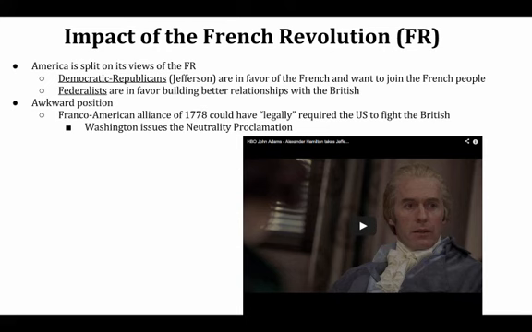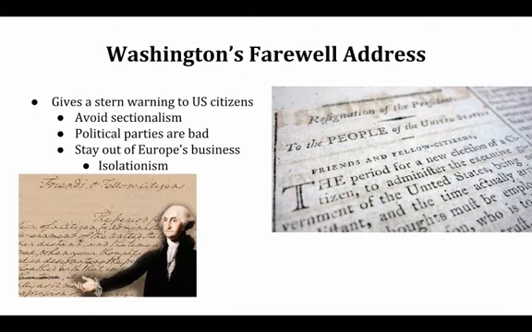So here we see the United States, shortly after gaining our own independence, in this awkward situation with the French Revolution. The French Revolution is going to create further conflict in Europe, but also in the Americas. It's going to lead, in fact, to political parties being formed in the United States. That's very disappointing to Washington, who in his farewell address says we shouldn't be dividing ourselves by regions or by political parties. He very much promotes the idea of isolationism, that we should be a country that minds its own business, and that we shouldn't get involved in European conflicts.